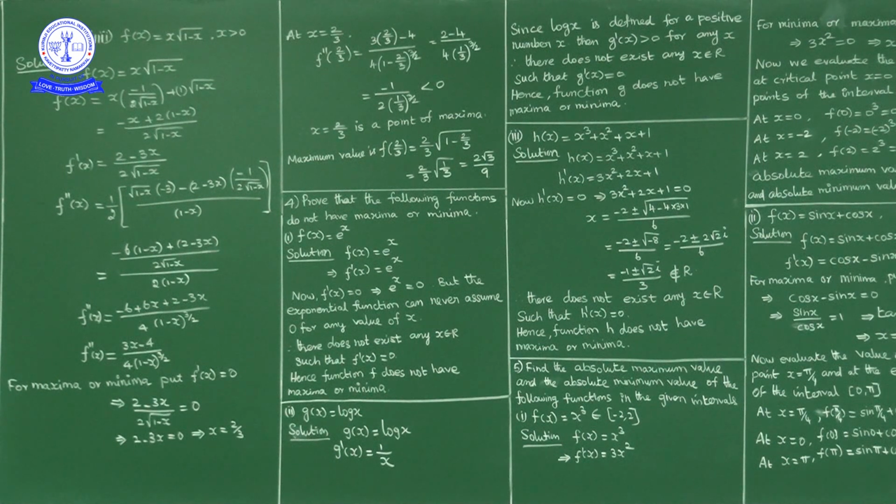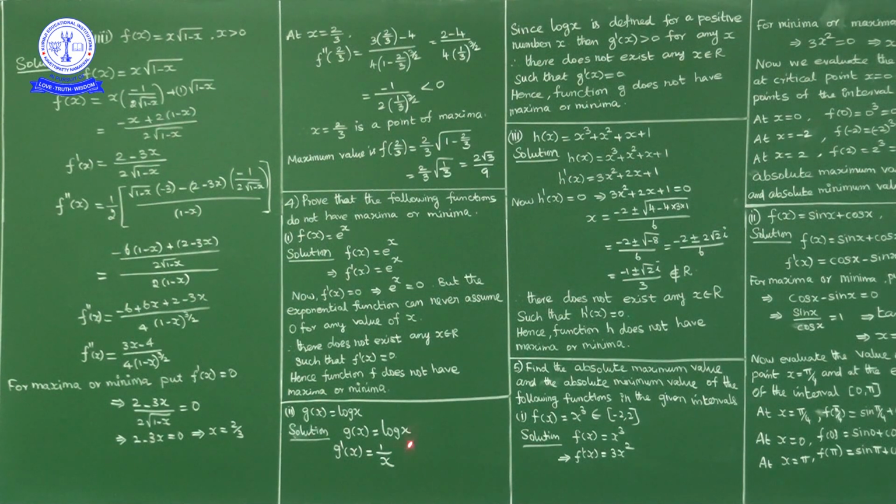Next, g of x equal to log x. We know that log x is also a strictly increasing function. Also, g of x equal to log x is defined only for x positive. Log x domain is what? Log x domain is x greater than 0. So the domain of this function is x greater than 0.